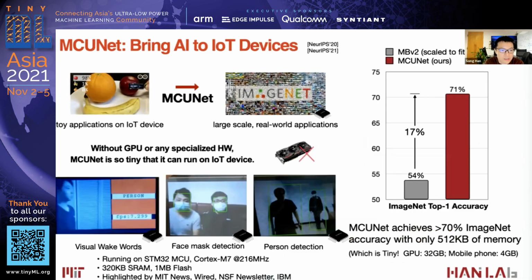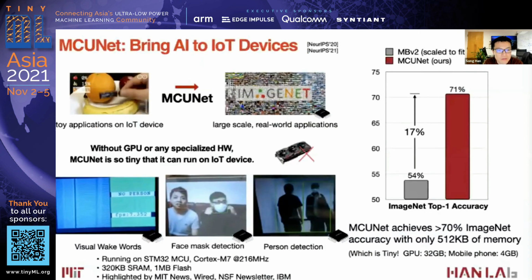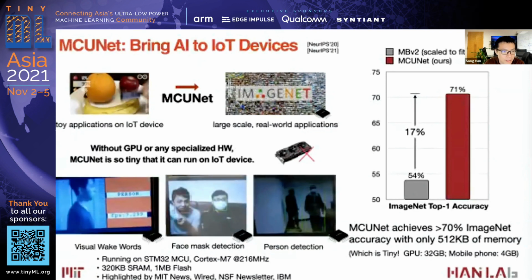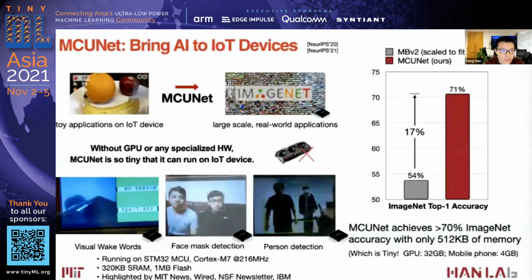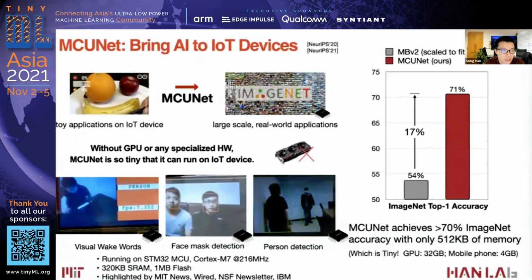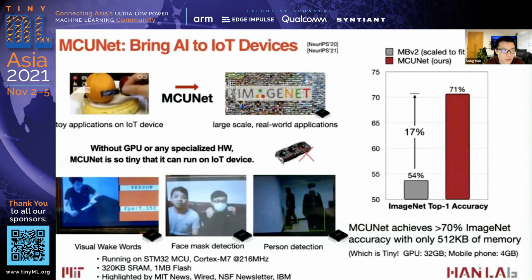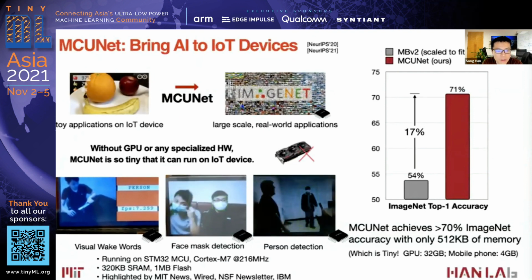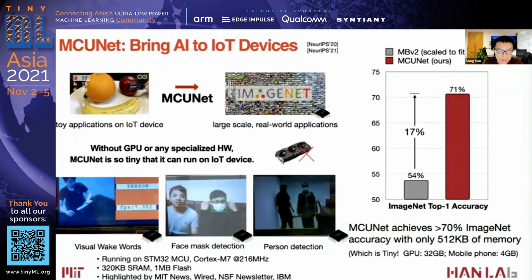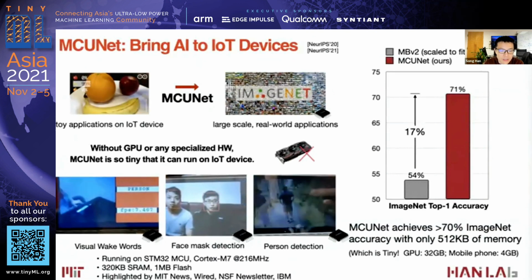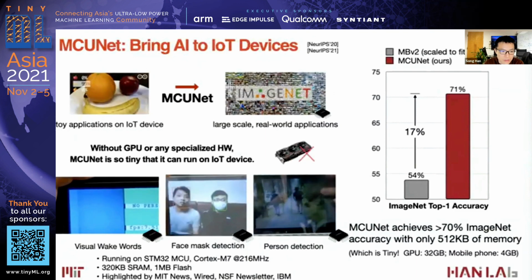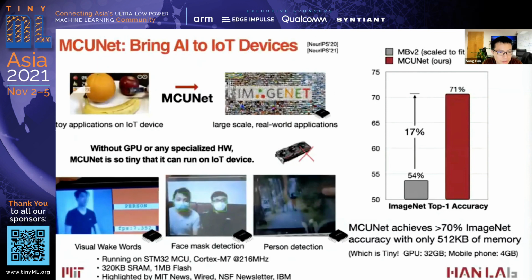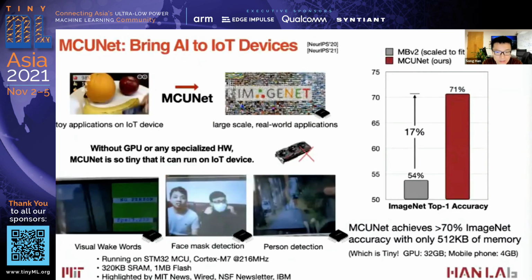Therefore, we designed MCUNet to bring AI to IoT devices. MCUNet was published in NeurIPS 20 and also NeurIPS 21. Before that, we were only able to do toy applications on IoT devices, like classifying apples, oranges, and bananas. But with MCUNet, we can even perform large-scale, real-world applications, like ImageNet-scale applications, on these tiny microcontrollers without GPU or any specialized hardware. MCUNet is so tiny, it can run on these IoT devices.